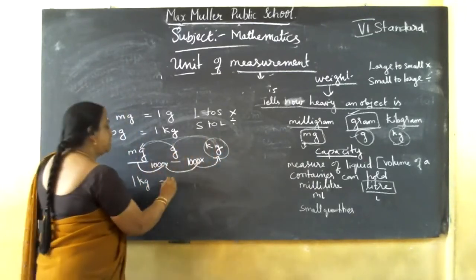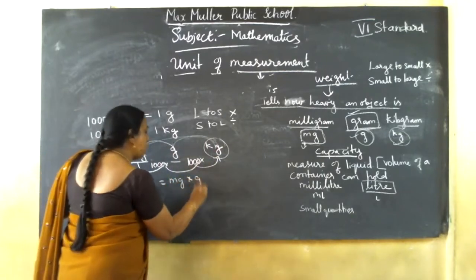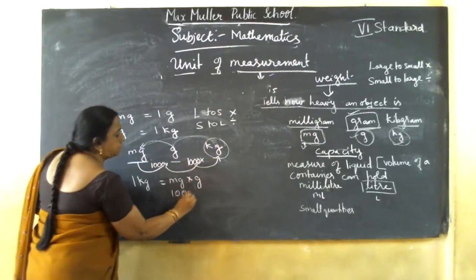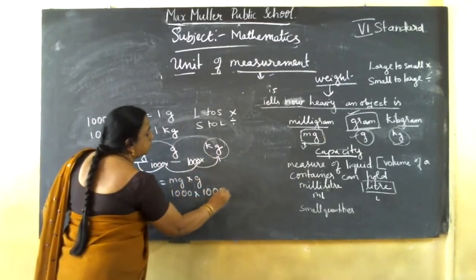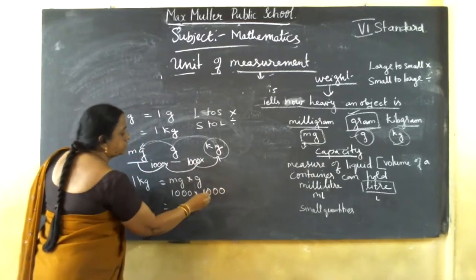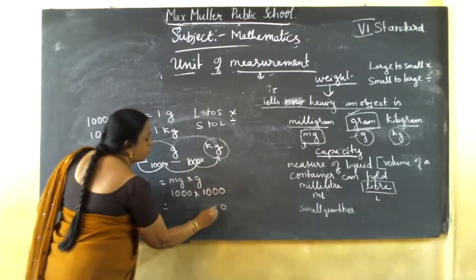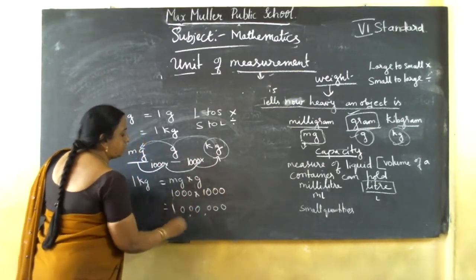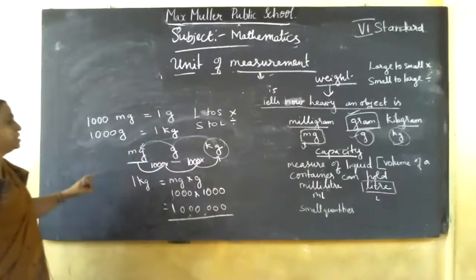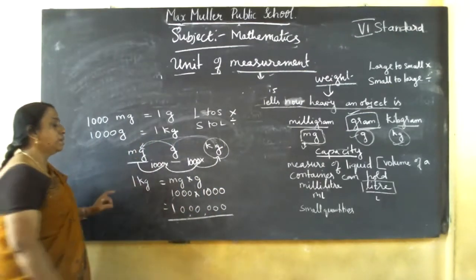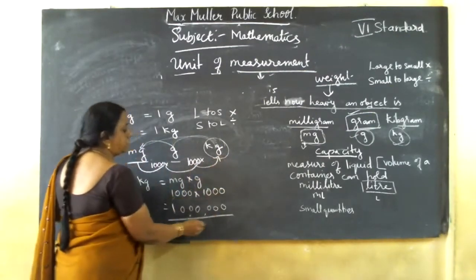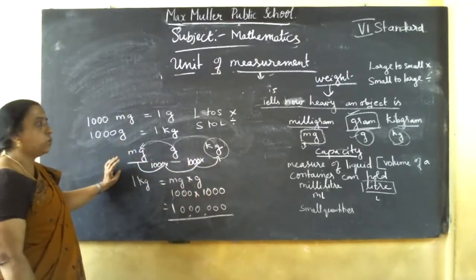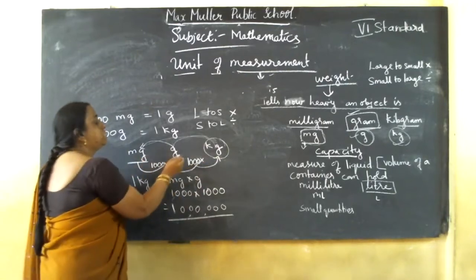So here 1000 into 1000 equal to 1, 2, 3, 4, 5, 6 zeros, and 1 ones are 1. So 10 lakh mg is there in 1 kg. Understand? How many milligrams are there in 1 kg? 10 lakh milligrams are there in 1 kg. Got it? We can convert one unit to another. See this also.